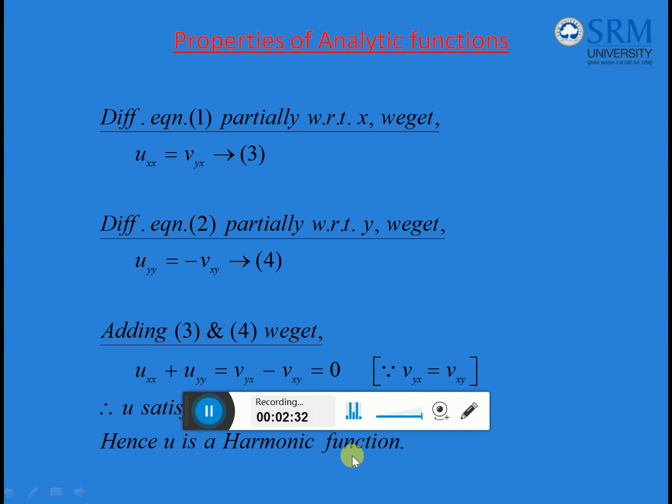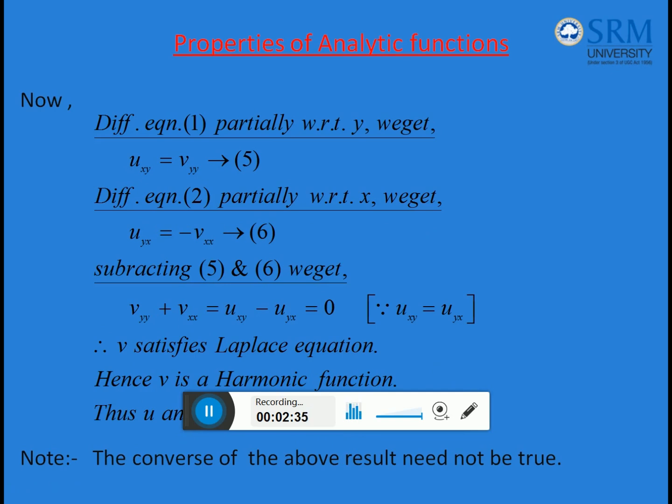Similarly, I should prove v is harmonic, so I have to prove that v satisfies Laplace equation. The first CR equation I am differentiating with respect to y to get vyy, and the second CR equation I am differentiating with respect to x to get vxx. Adding these two equations, taking the minus sign to the other side, I get vxx plus vyy is equal to uxy minus uyx, and that is equal to 0 since they are equal. v satisfies Laplace equation, hence I can say that v is a harmonic function. Thus u and v are harmonic functions.